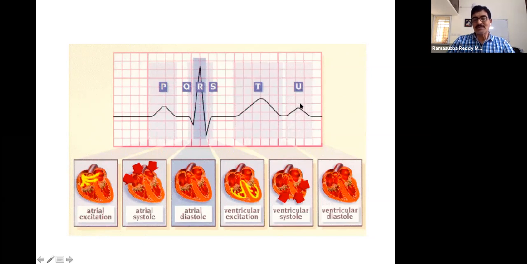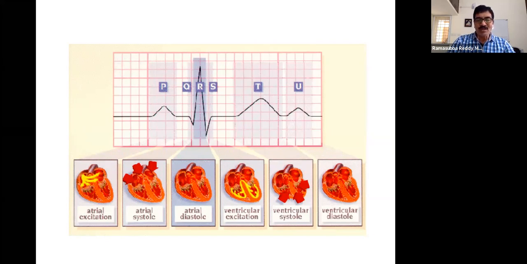This represents some activity. As I said earlier, each cell gets depolarized and generates an action potential. Similarly, each cardiac cell or cardiac tissue gets depolarized and repolarized, and this activity keeps going on in these cells.